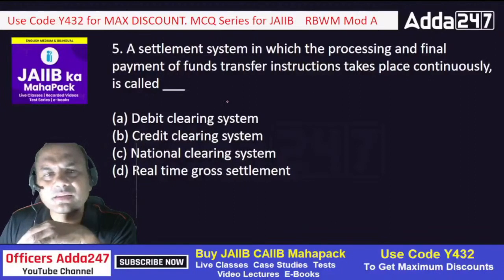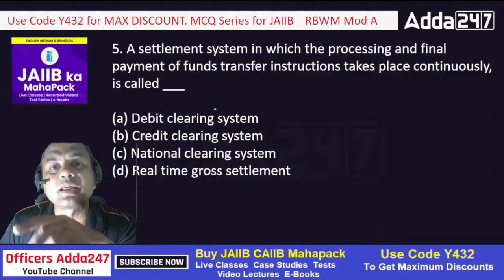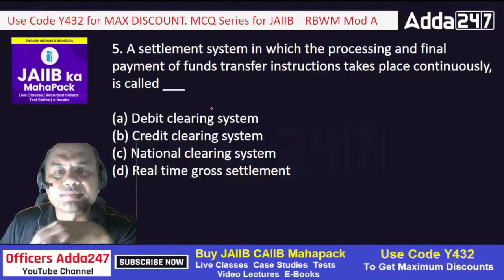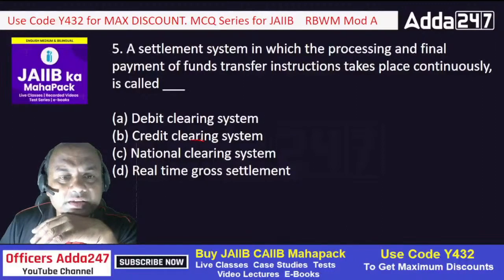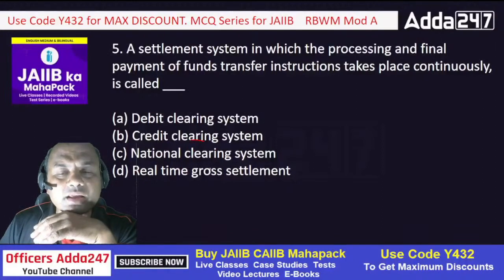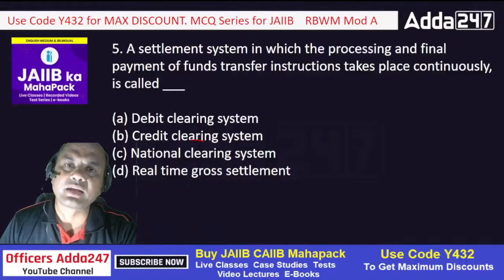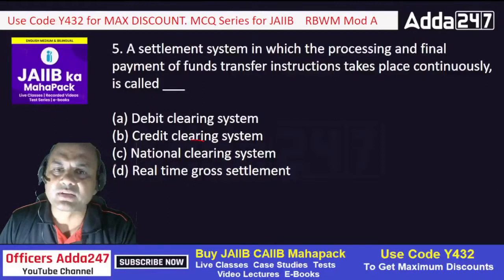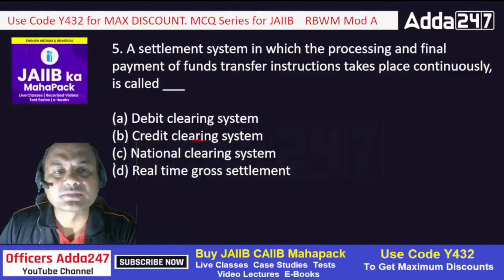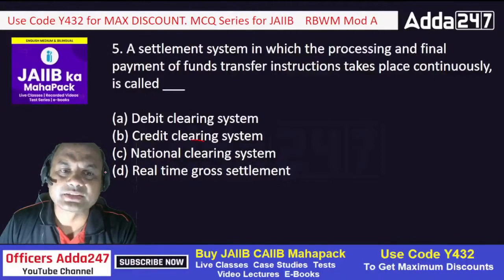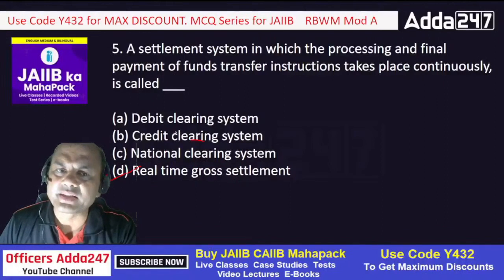Just now we saw NEFT, RTGS, right? What is RTGS? Real time. Real time means what? Debit here, credit there. So what should be the answer over here? Debit clearing, credit clearing, national clearing, or real time? Type A, B, C or D. Let me see how many of you are typing correctly. That's right, it is D. Real-time gross settlement, RTGS.